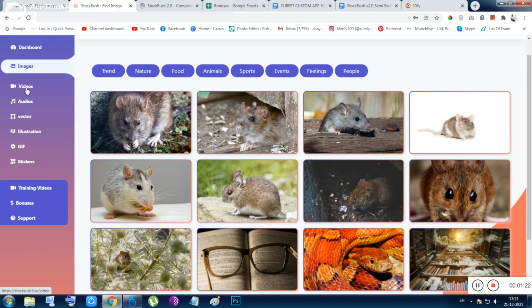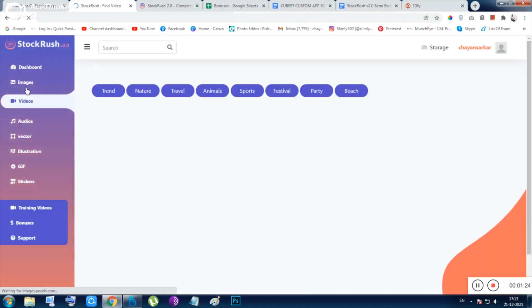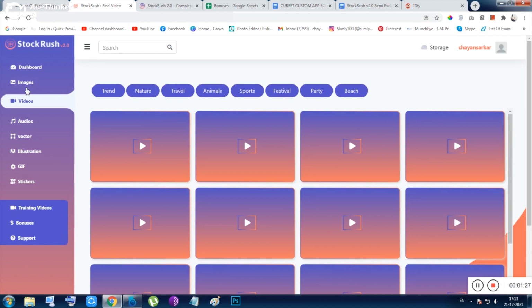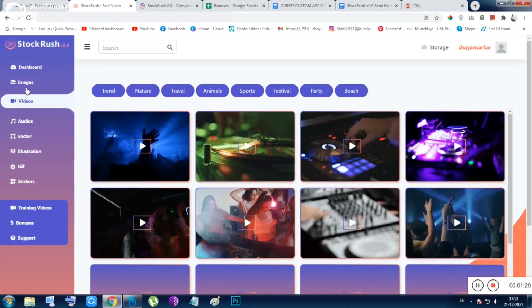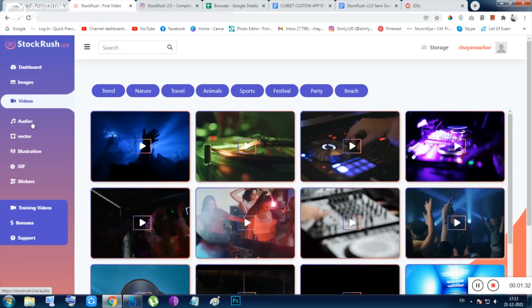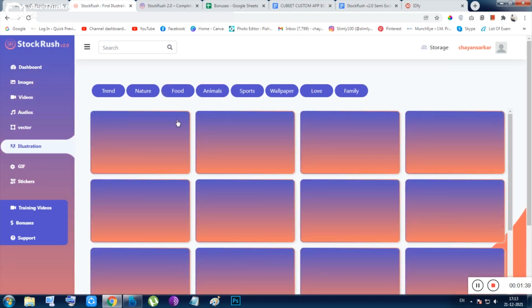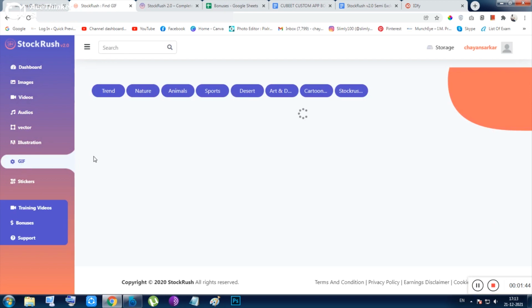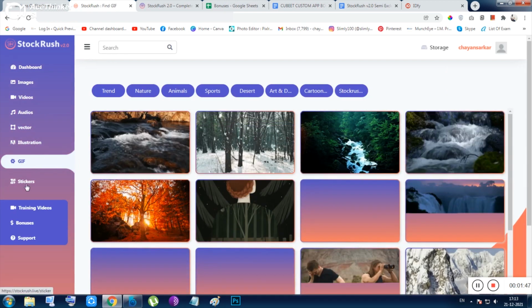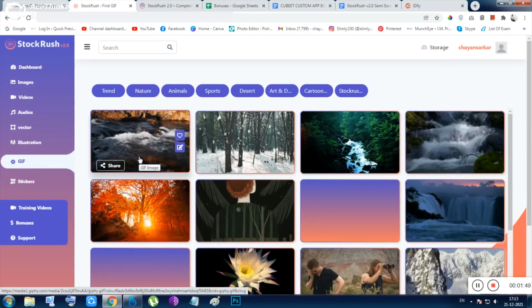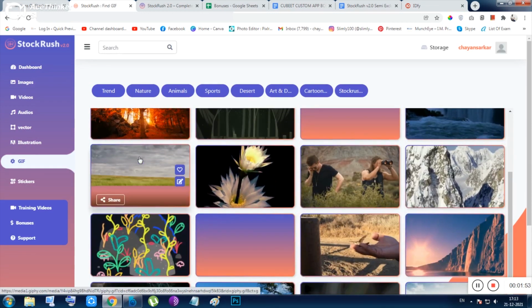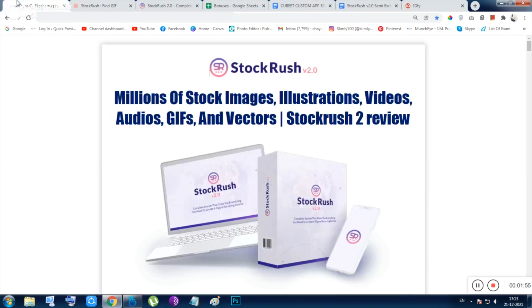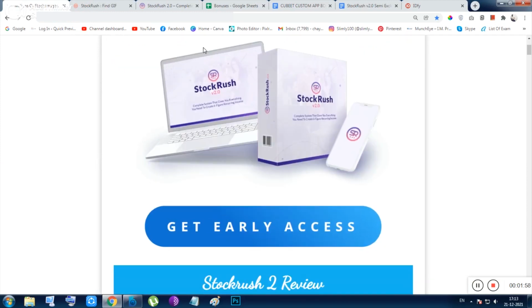This is a stock library, and I don't want to waste too much time inside this tool because it is very simple. Everything is self discoverable. Illustrations are given, and also the GIFs, stickers, audios and vectors are given. So what else do you need, I don't know. In simple words, you are getting a stock image library. Let me show you this page now.